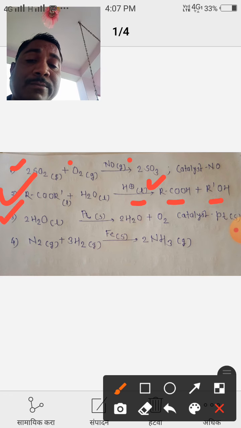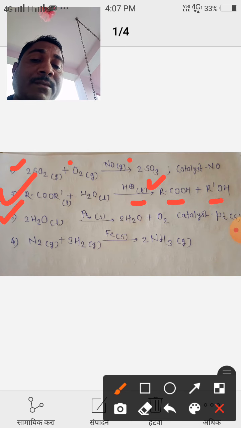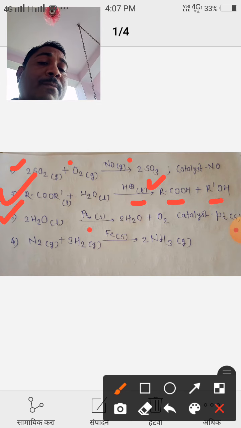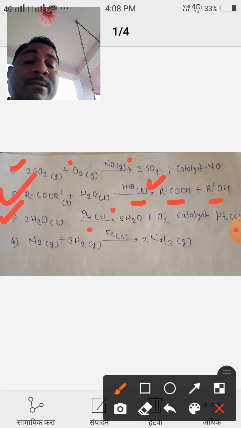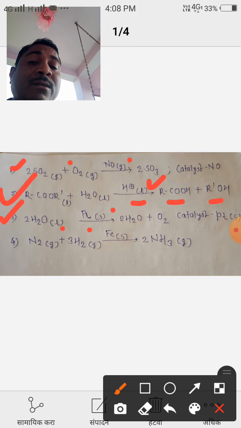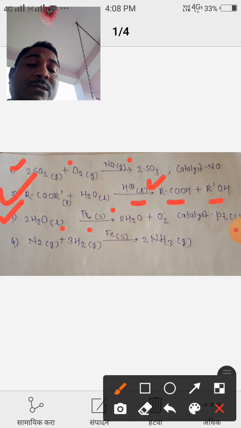In the third example, we have to see here, when 2H2O2 liquid decomposes in the presence of platinum in the solid state, then it is converted into 2H2O plus O2. In that case, the catalyst is platinum, which is in the solid state, and the reactant H2O2 is in the liquid state. That means reactant and catalyst have different phases. Therefore, this is an example of heterogeneous catalysis.